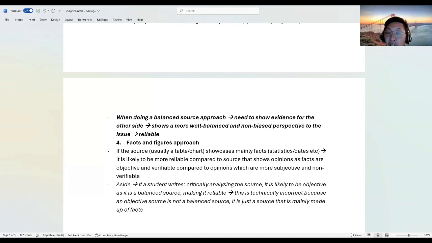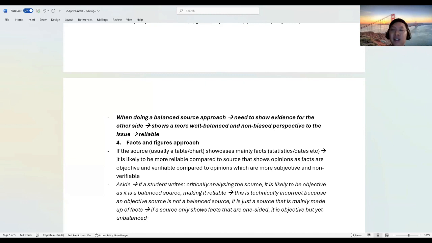In fact, just a disclaimer, if a source only shows facts that are one-sided, it is objective, but yet unbalanced.